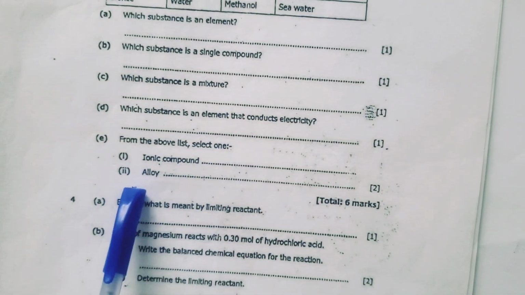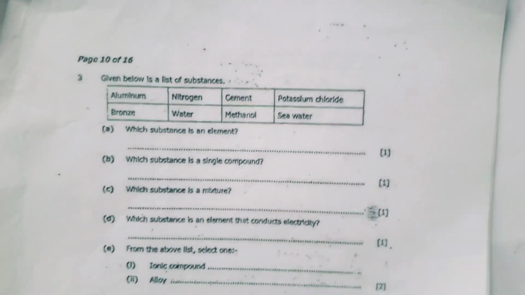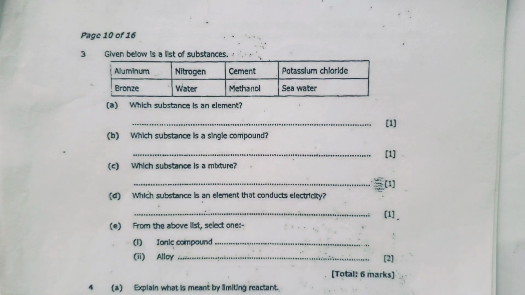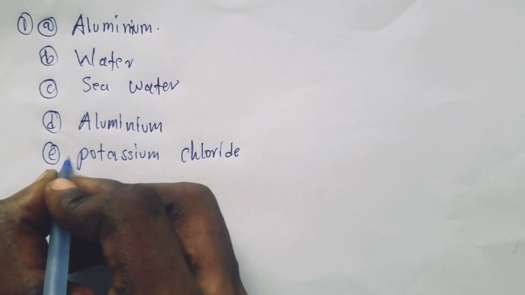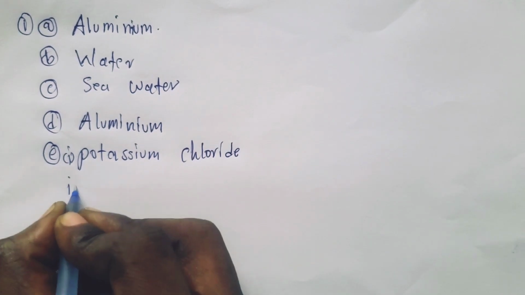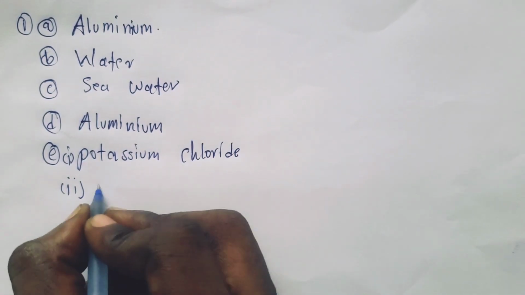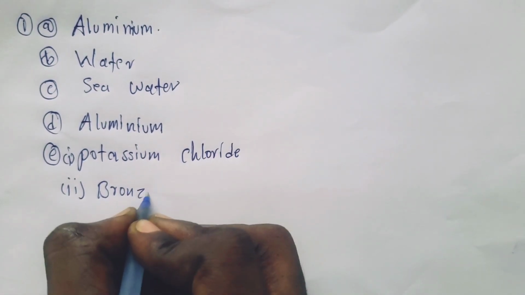Then the last one, select one alloy. We only have one alloy here, which is bronze. Bronze is an alloy of copper and tin. Okay, mainly copper and tin. So this was Roman numeral 1, Roman numeral 2. We are going to say bronze.